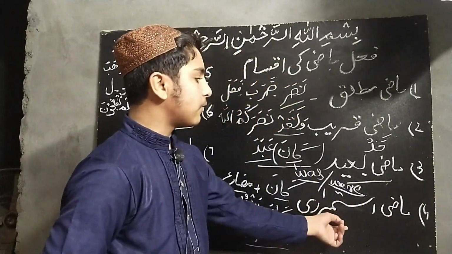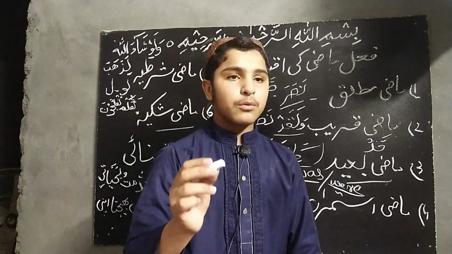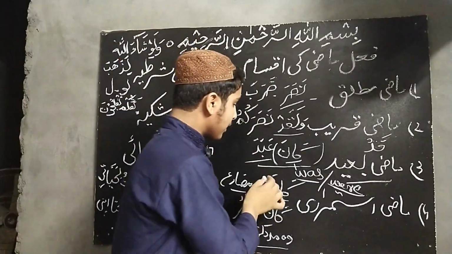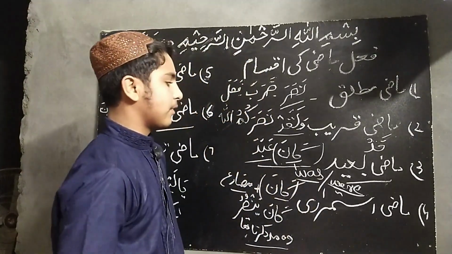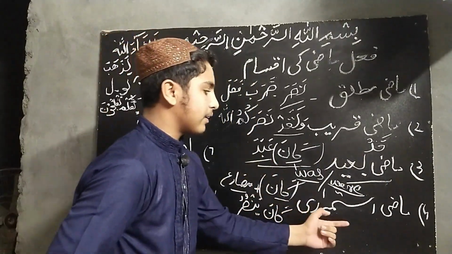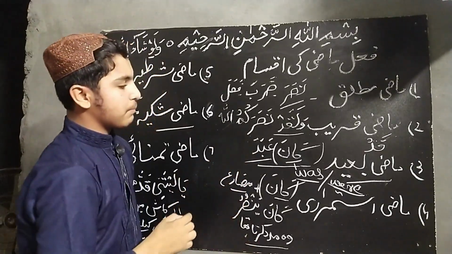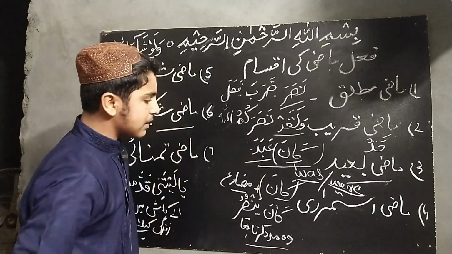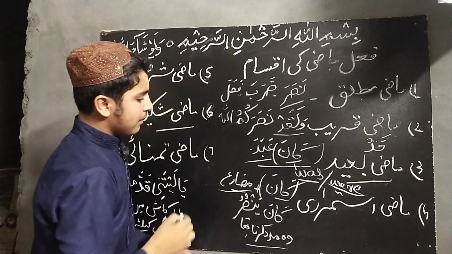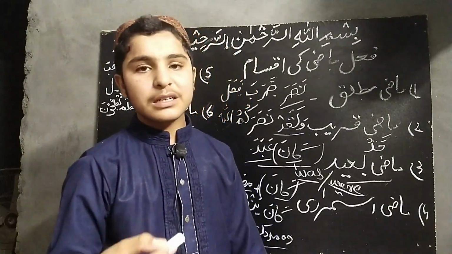The fourth kind of fi'l mazi is mazi istimrari. Mazi istimrari will show such a verb which was continued in the past time, and it will be known also by kana. Here the question arises that we will know mazi baid by kana and also mazi istimrari by kana. The difference is in the second point. Here the second part was fi'l mazi, past tense, or the verb of past time, and here the second point is of fi'l muzare, present or future.